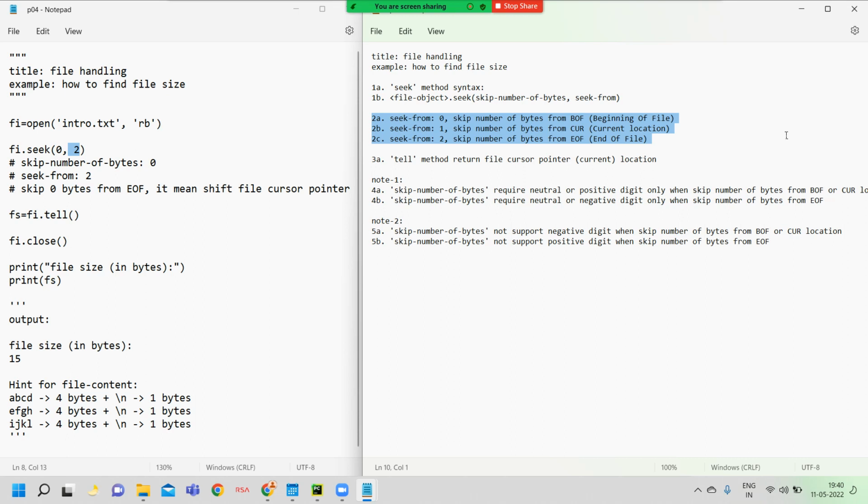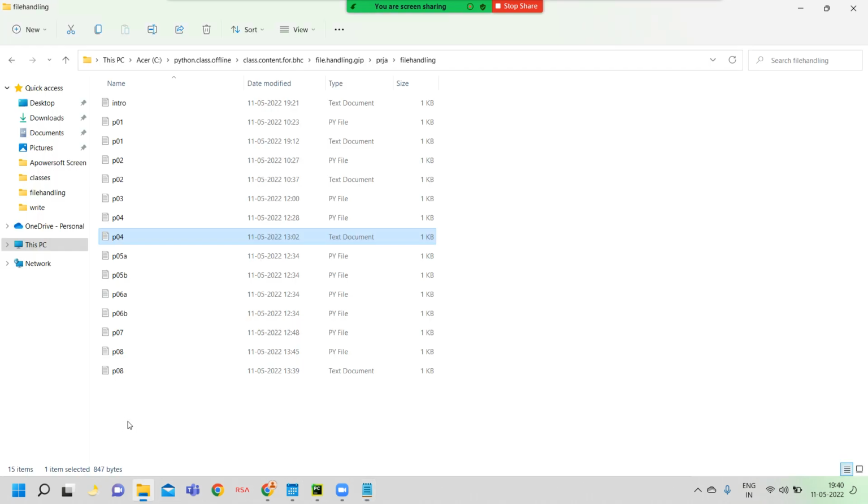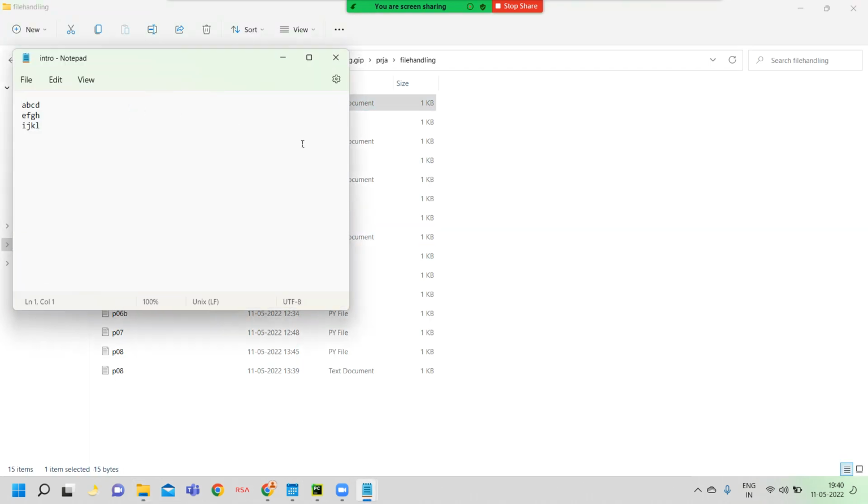What I am trying to say, for example, see here, I open this file. Carefully watch. Now the cursor blinks before the first letter. Now the file cursor pointer location is 0.